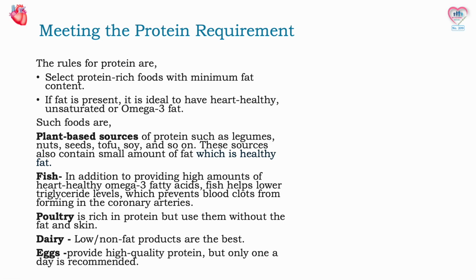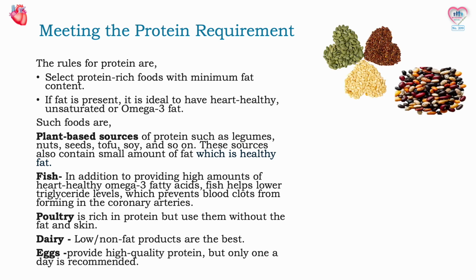Rules for meeting the protein requirement of a CHD patient are: select protein-rich foods with minimum fat content. If fat is present, it is ideal to have heart-healthy, unsaturated or omega-3 fat. Such foods are plant-based sources of protein such as legumes, nuts, seeds, tofu, soy, and so on. These sources also contain a small amount of fat, which is healthy fat.